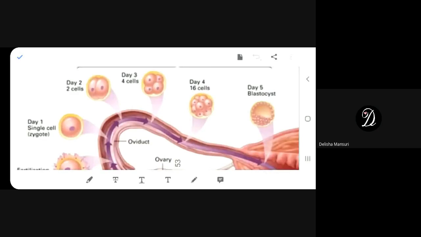What is called asexual reproduction? What are the methods of asexual reproduction? Can you tell me? In this reproduction only a single parent is involved, so it is called asexual. Very good. So can you give me two types of asexual reproduction?